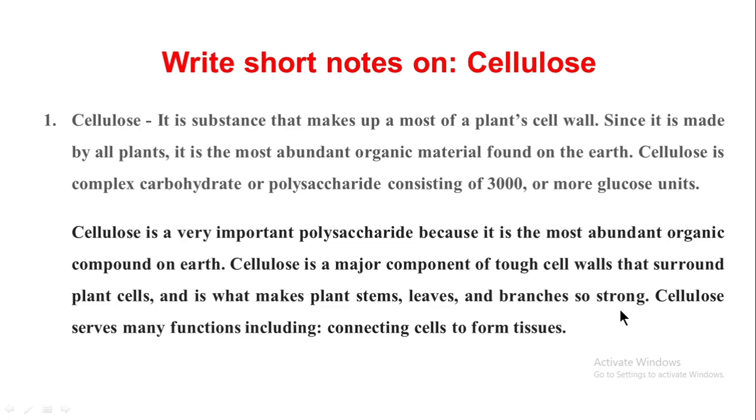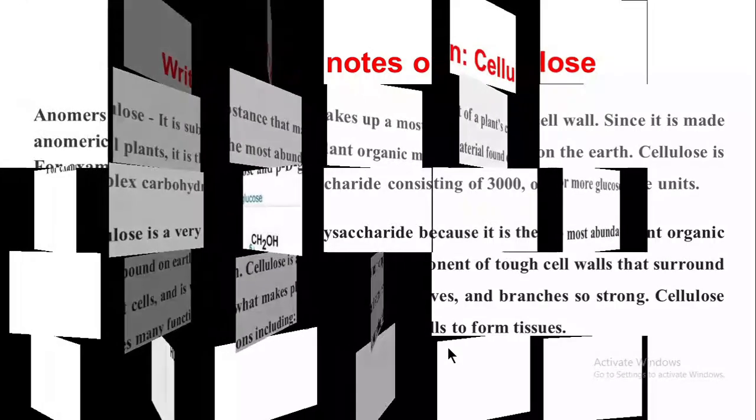Just as in human beings we have bones which make our body very strong, similarly the cellulose in plant stems, leaves, and branches makes them strong. Cellulose serves many functions, including connecting cells in the form of tissues. Like our blood, in the plant cellulose acts as a connective tissue. So this is about cellulose.